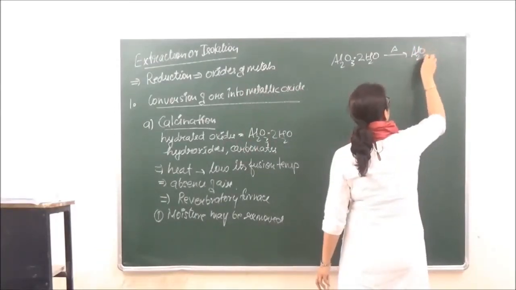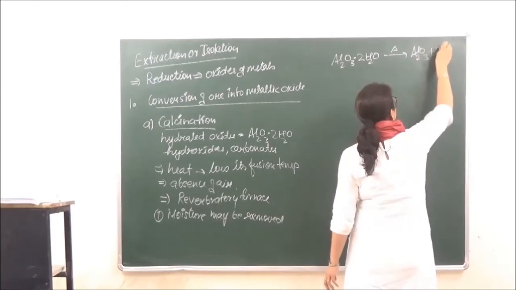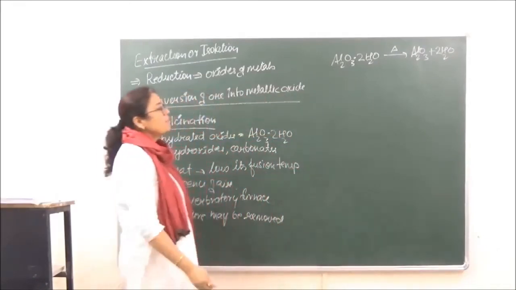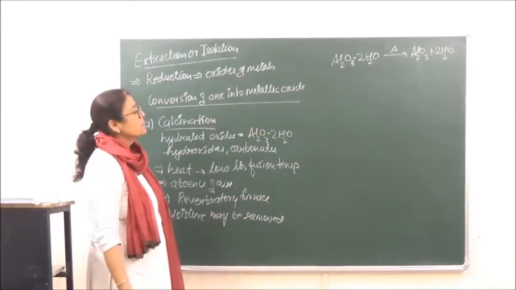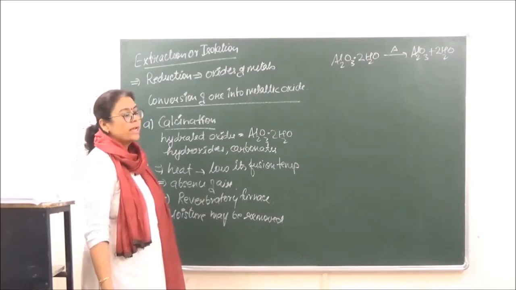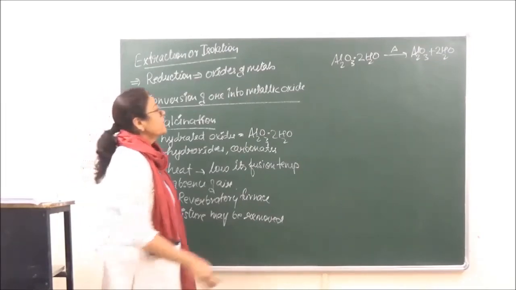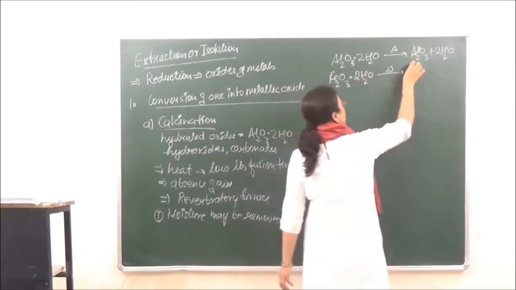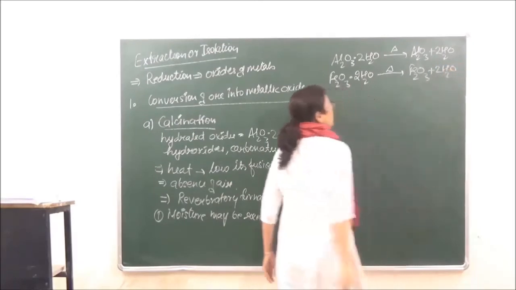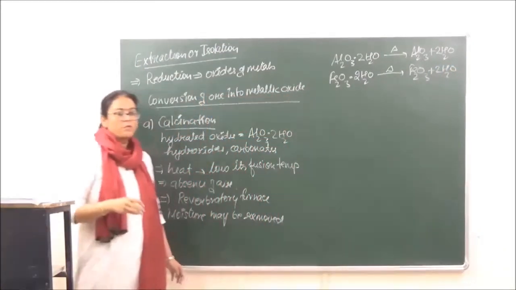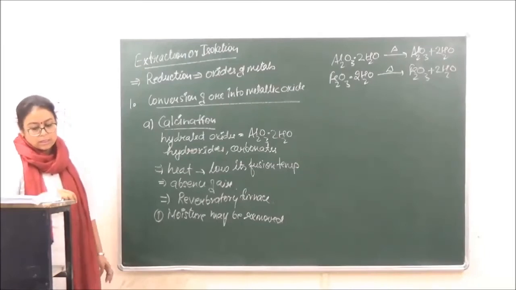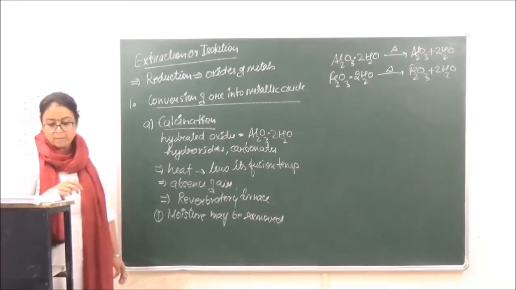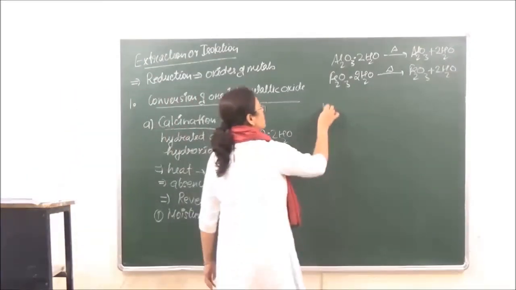We will have Al2O3 plus 2H2O, which is volatile and will evaporate in the form of vapors, so only aluminum oxide is left behind. In a similar manner, Fe2O3 can also be separated from moisture. Number two, if carbonates are present, carbon dioxide will be removed.